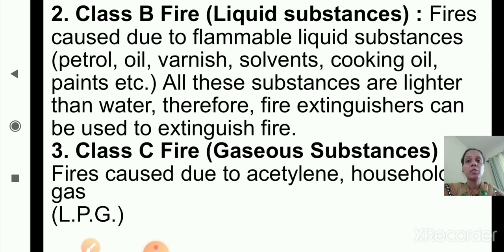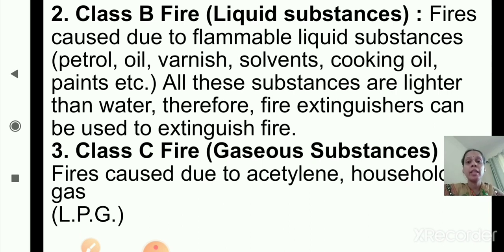The next ones are solvents, cooking oil, paints, etc. These are all liquid substances. Because they are flammable liquid substances, they cause fire. All these substances are lighter than water, therefore fire extinguishers can be used to extinguish this fire. So class B fire can be put out with the help of fire extinguishers.